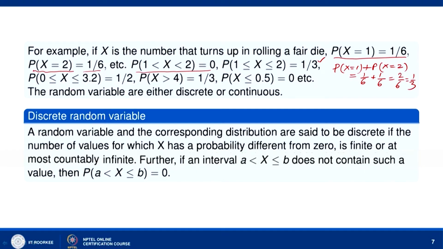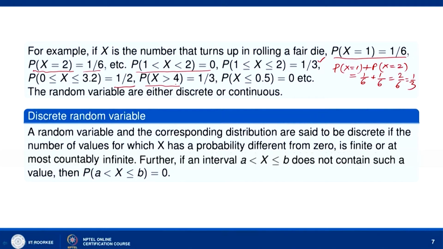Now, in this set there are 3 points, 1, 2 and 3. Each one has probability 1/6. So, P(x = 1) + P(x = 2) + P(x = 3) is 3/6, that is 1/2, and then the probability x greater than 4.